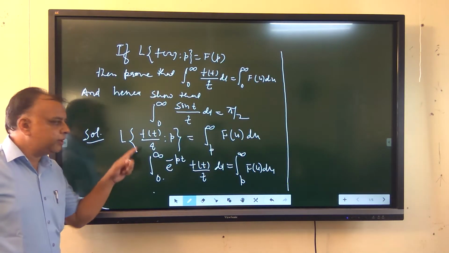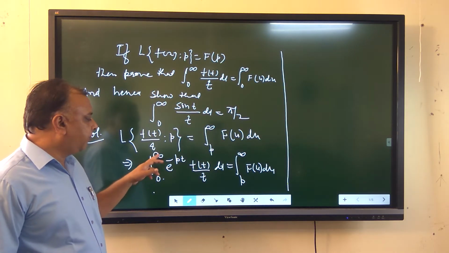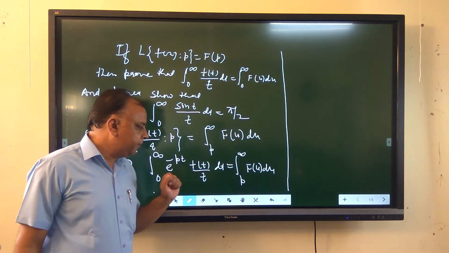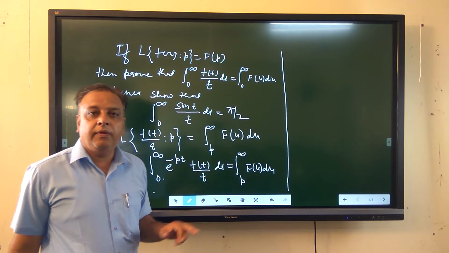So the Laplace transformation of f(t) upon t, which by the definition is 0 to infinity e raised to minus pt f(t) upon t dt, is equal to integral p to infinity f(u) du.